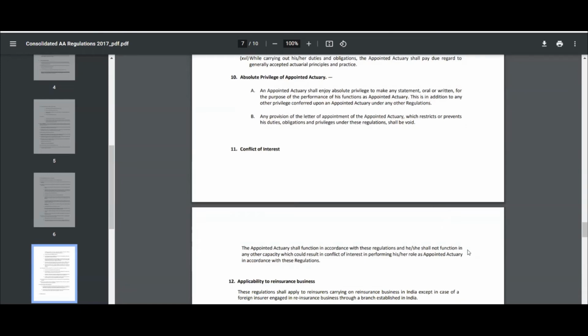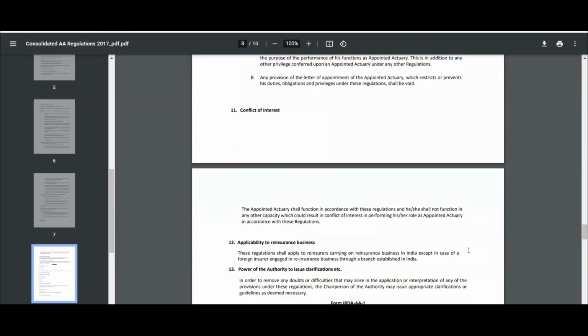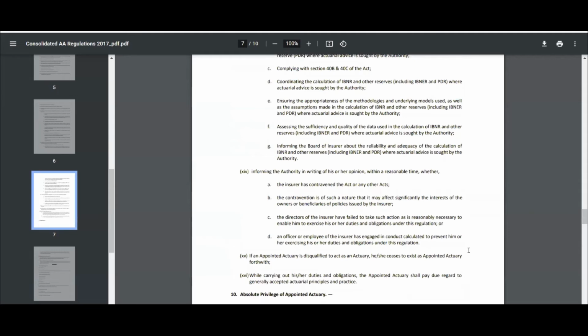So, applicability to the reinsurance business. Now this regulation is also applicable to the reinsurance business, who is providing the reinsurance service. However, this is not applicable for any reinsurers who are providing the reinsurance service by establishing a branch in India. As for example, Swiss Re. Swiss Re has only established a branch in India. For that, the appointed actuary regulation is not applicable. So this was, in short, the appointed actuary regulation.